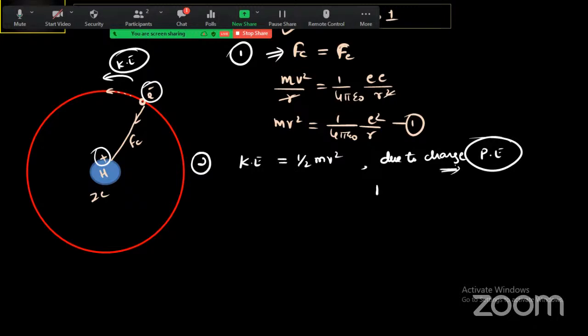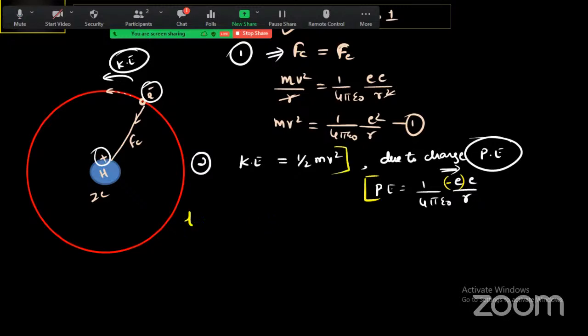We need to write the potential energy like that. Potential energy will be equal to, as we derived potential in electrostatics, 1 by 4 pi epsilon naught into charge divided by r, the distance. Correct? But one more thing you need to remember: while taking the potential you need to keep the sign of the charge. This is the electron charge, this is simply the charge of a hydrogen atom. Clear? This is called the potential energy, this is called the kinetic energy.